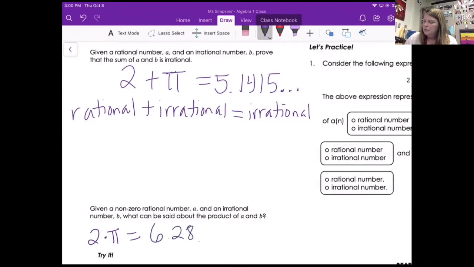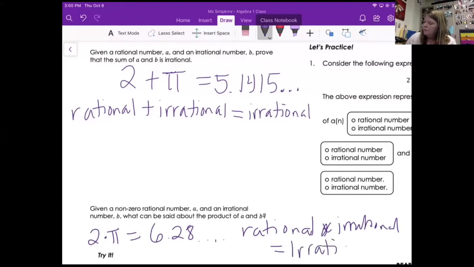Good question. When's the last time I said oval? Right now. I know. So moral of the story, rational times irrational is going to equal irrational.